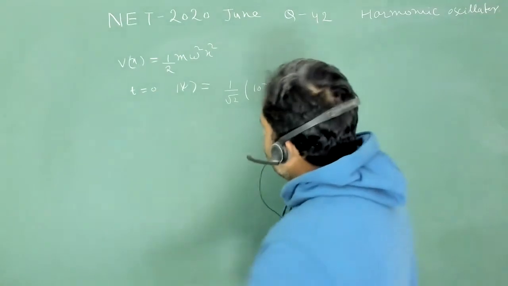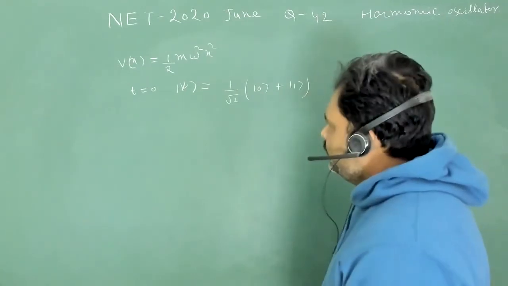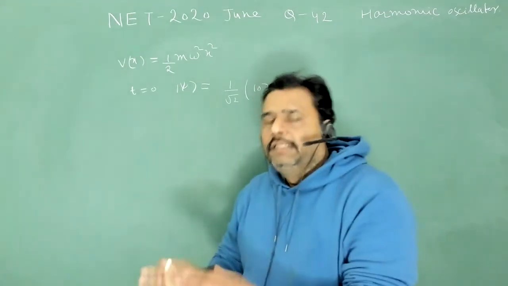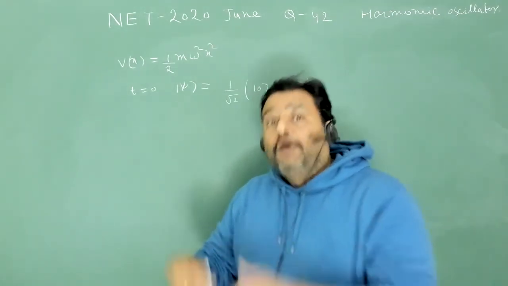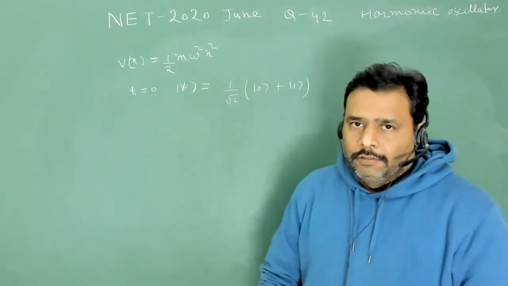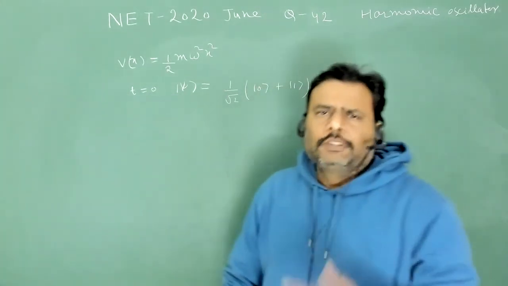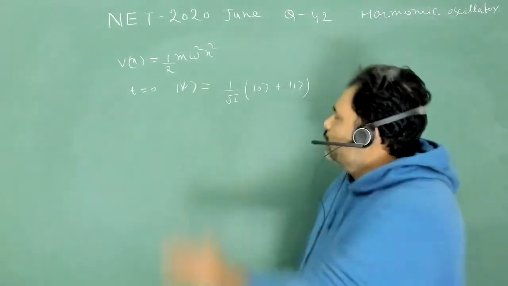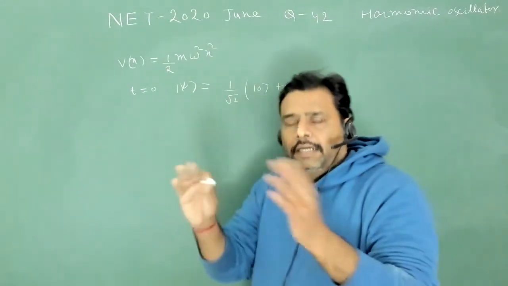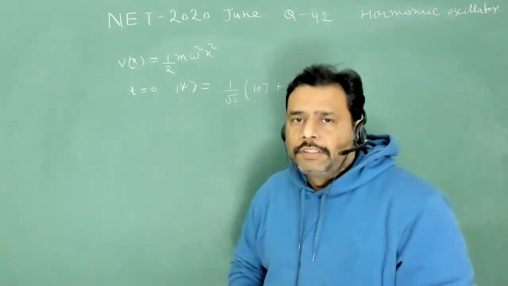At t equal to 0, one state is prepared as a superposition of the ground state and the first excited state. And the examiner asks after what minimum time t the evolved state psi will be in the initial state psi 0. Obviously, once time goes, the state will evolve according to my fifth postulate, that is the Schrodinger wave equation. So this state is going to evolve, and after that it will be some new state. Obviously the basis will remain the same, but the state will be some new state.